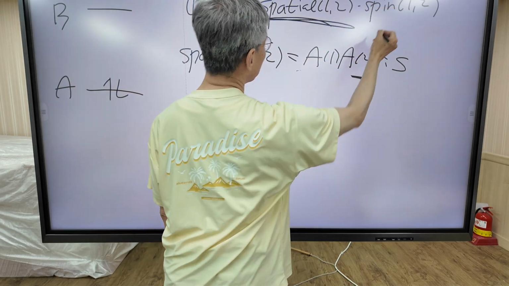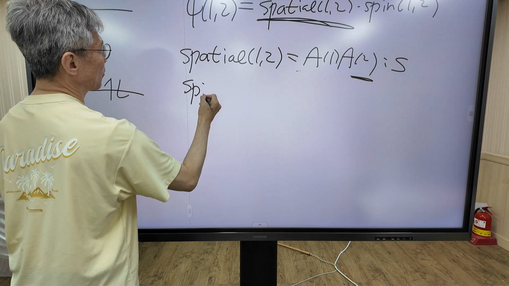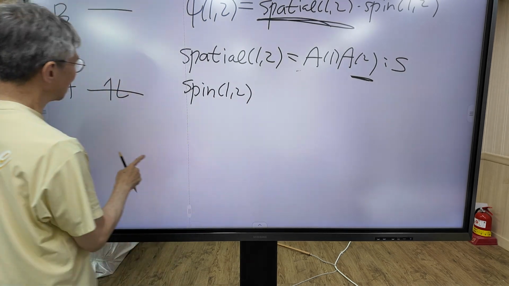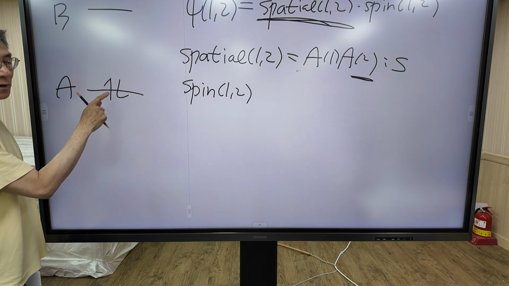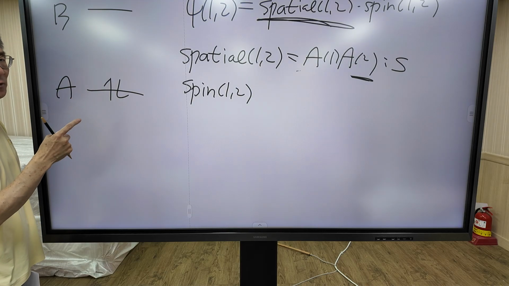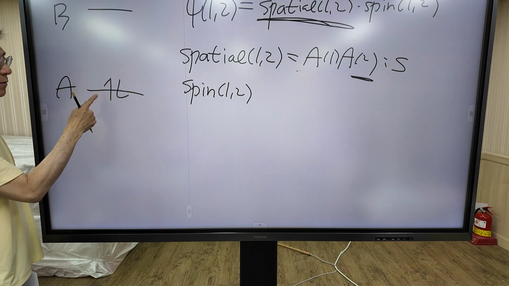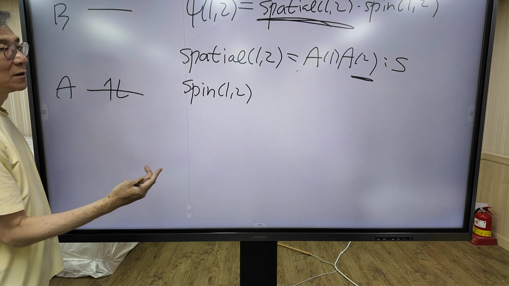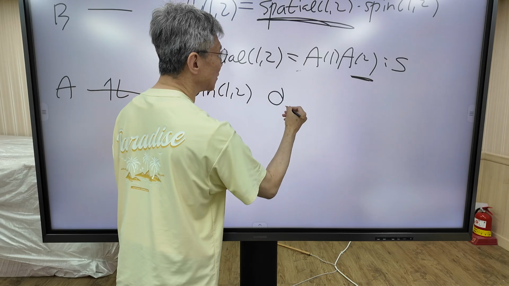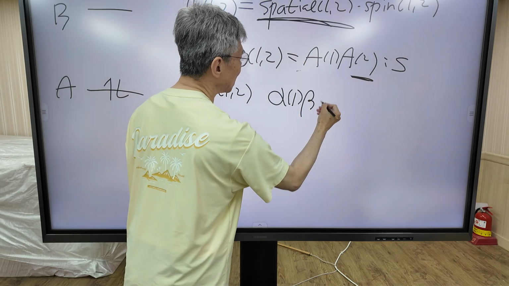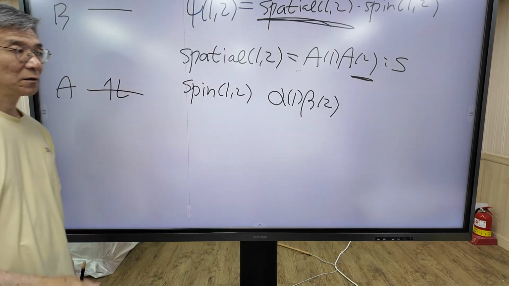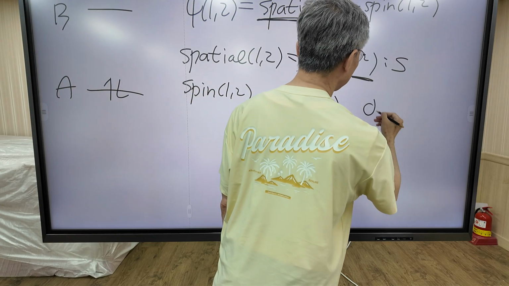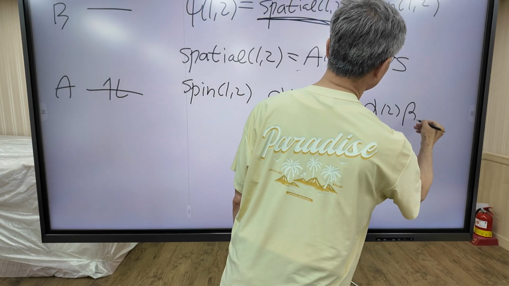Now I'm going to go to the spin function. In this case, one electron is spin up, the other is spin down. But I don't know which electron is spin up and which is spin down. So there are two possibilities. Electron 1 is spin up and electron 2 is spin down, and electron 2 is spin up and electron 1 is spin down.